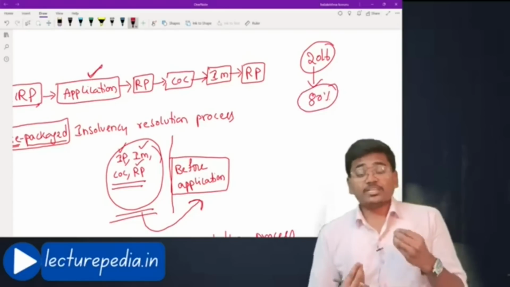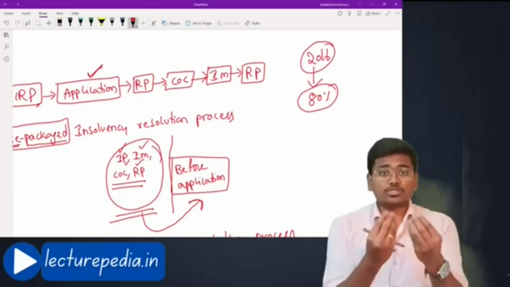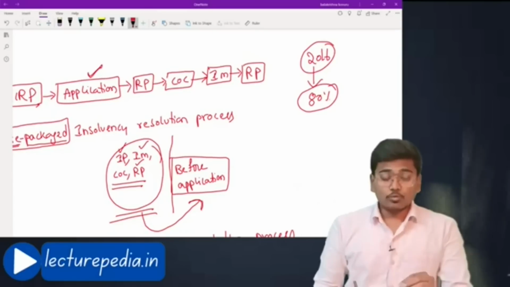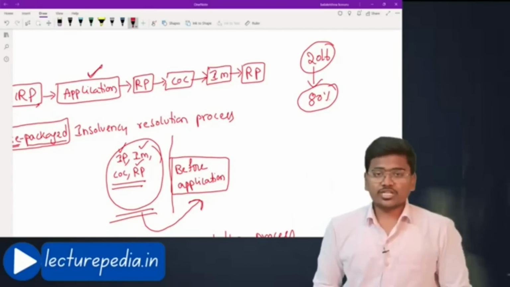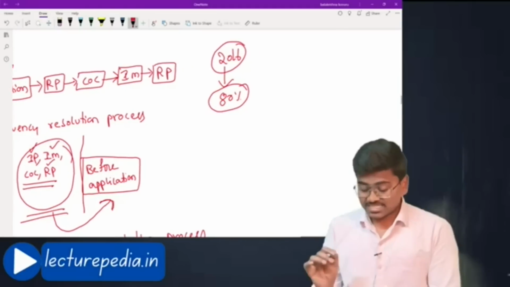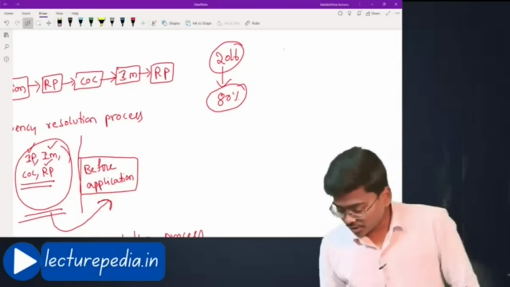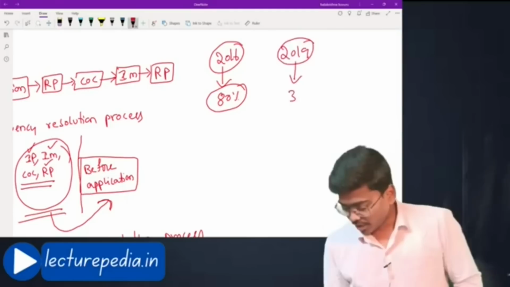That means 80% of total insolvency applications filed to the adjudicating authority were filed by corporate debtors only. The remaining 20% were initiated by financial and operational creditors. But the same figure in 2019 drastically reduced to around 3%.